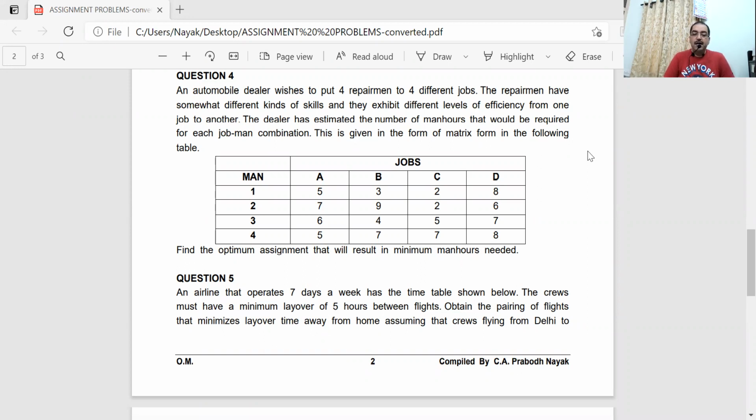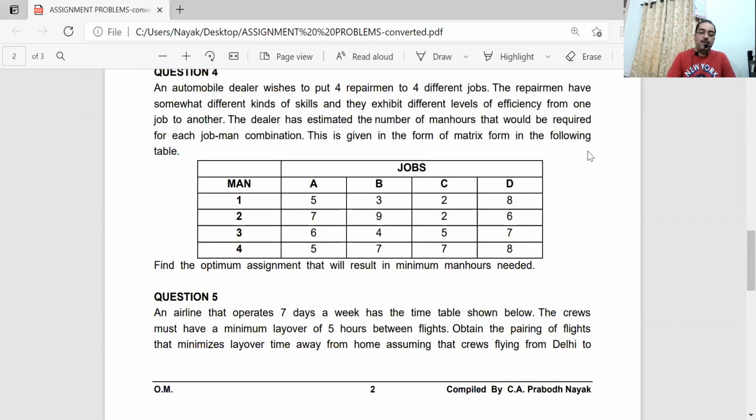An automobile dealer wishes to put 4 repairmen to 4 different jobs. The repairmen have somewhat different kinds of skills and they exhibit different levels of efficiency from one job to another. The dealer has estimated the number of man hours that would be required for each job-man combination.